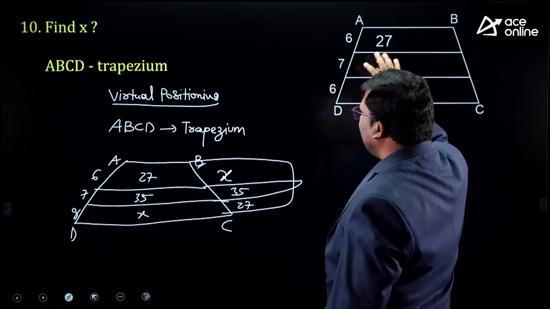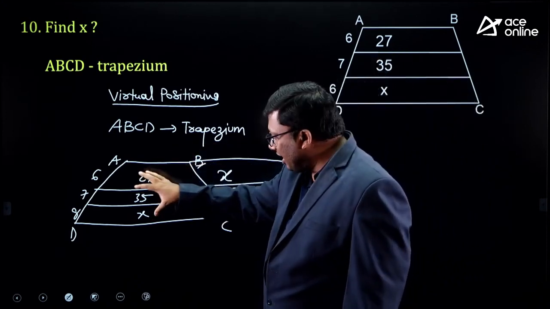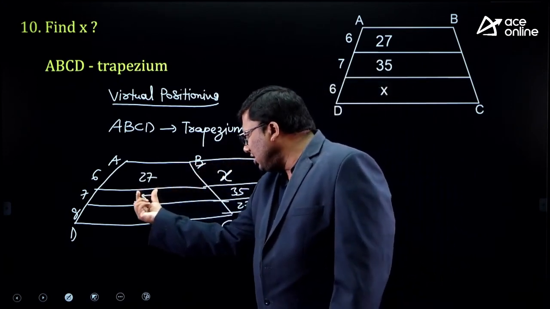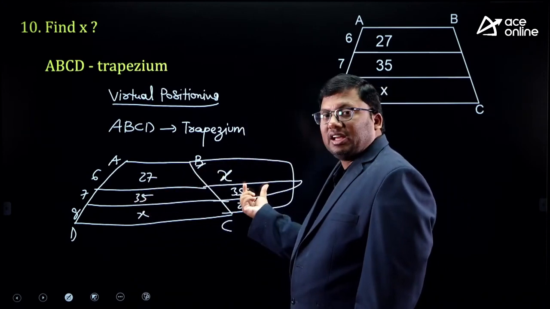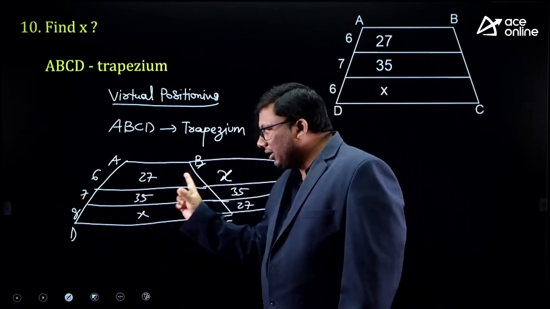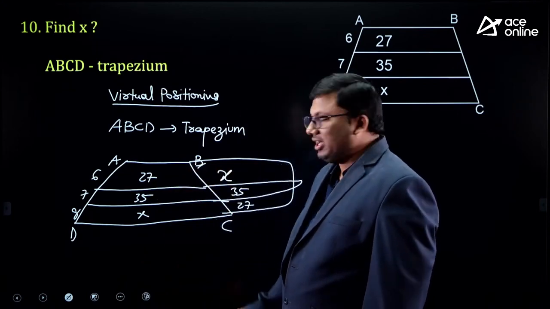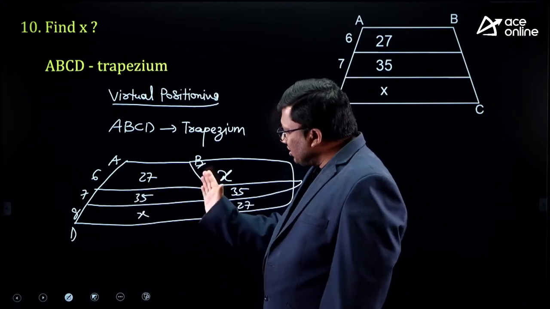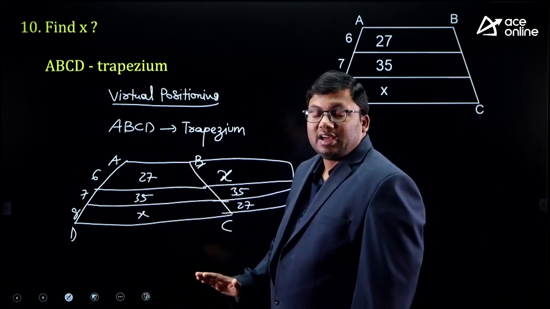If you observe closely, I just did the flip. That means this is 35 and this is 35. 35 plus 35 is 70. Total perimeter is 70. 7 tens are 70.